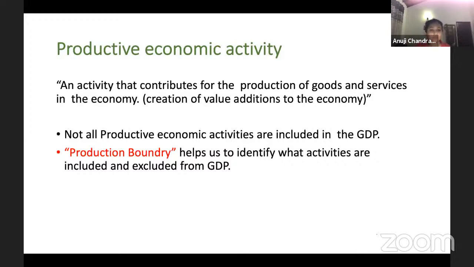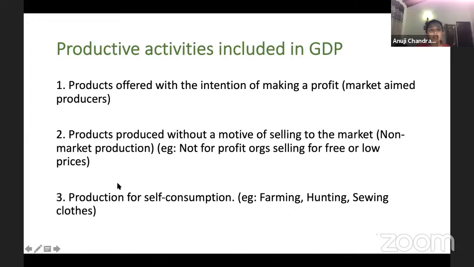Now, let's talk about examples of activities which are included in GDP. These activities are products offered with the intention of making a profit. Obviously, if you want to make a profit, you will sell this product, right?